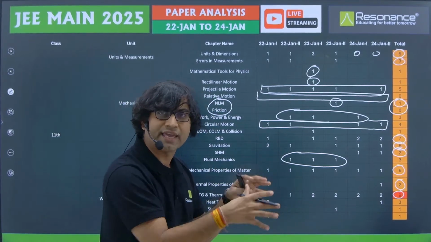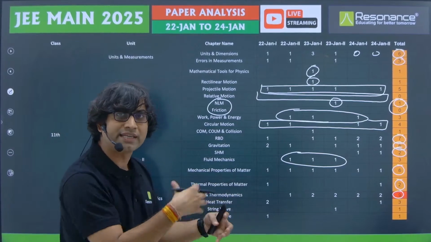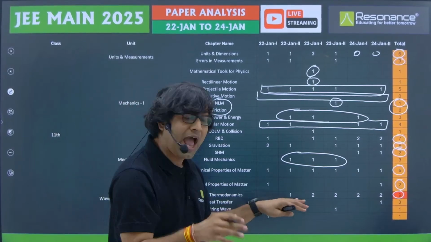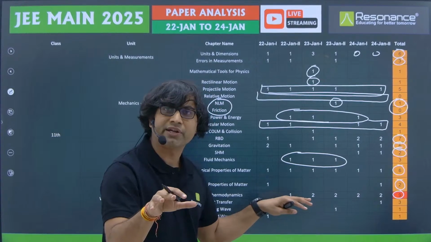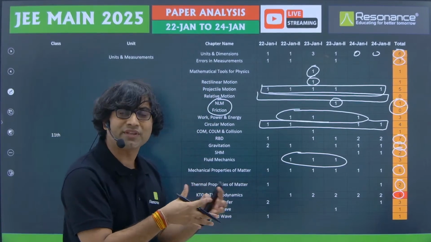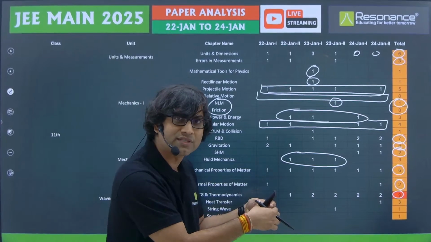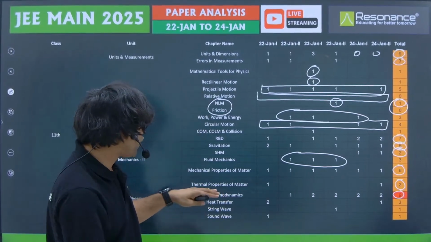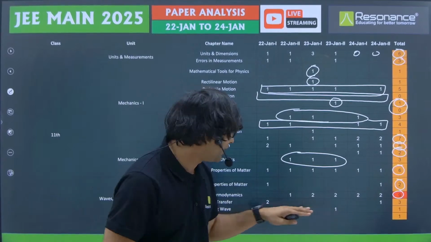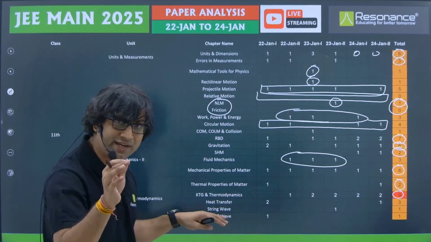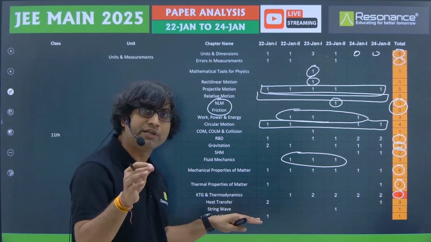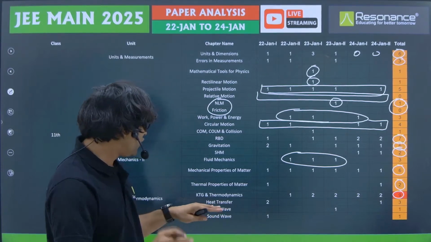One of them was a cyclic process, and we have to figure out the heat rejected in that cycle, and 1 or 2 problems were related to only identifying the process, whether it is an isochoric process or isobaric process. Very simple, very basic. A person should be able to solve these questions in less than 1 minute from KTG and thermodynamics. So definitely this is one area where you need to continue focus on if you are targeting your